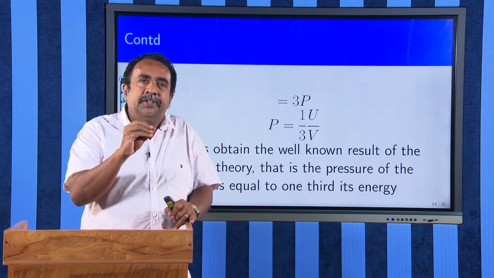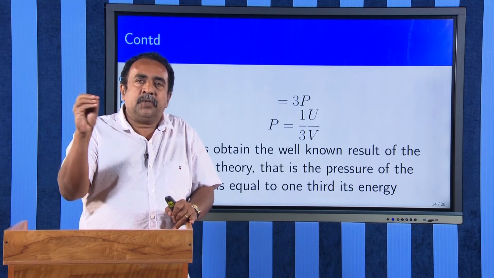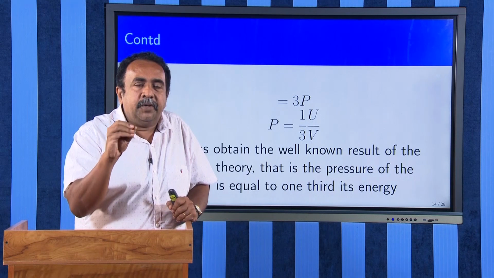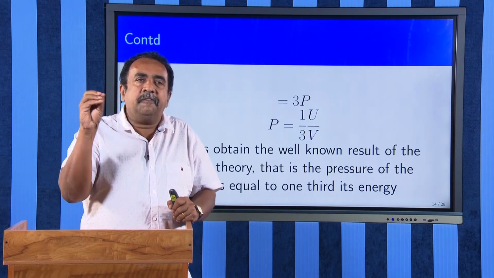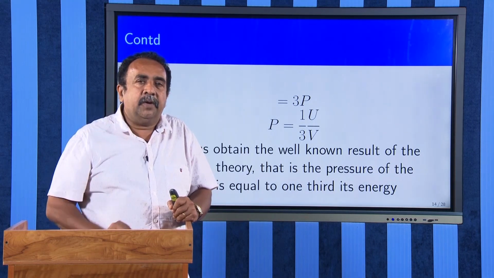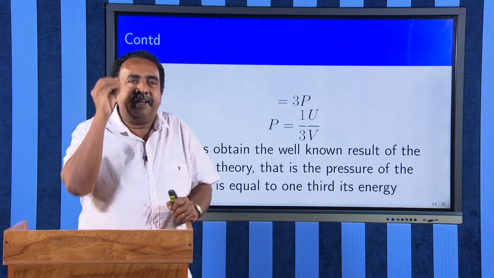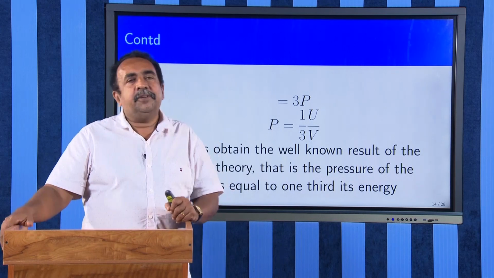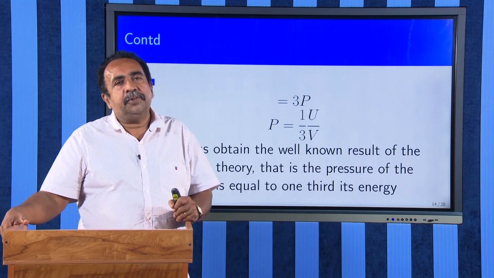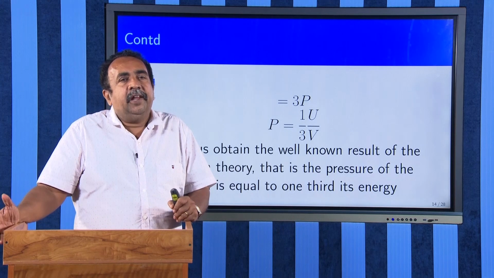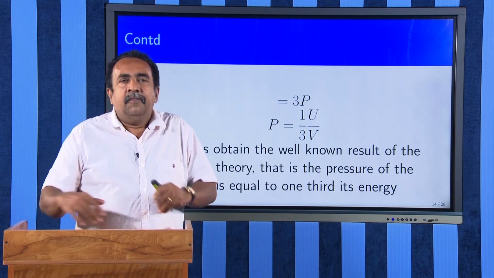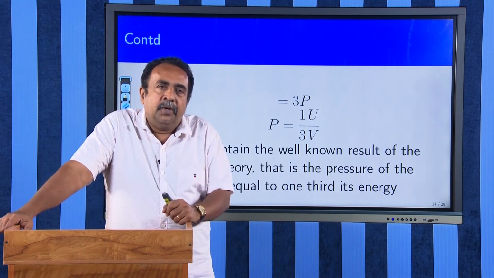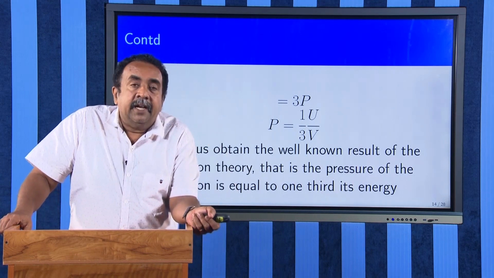If the relativistic energy E is equal to root of p square c square plus m0 square c raised to 4, and you take m0 equal to 0, it becomes root of p square c square. Taking the plus sign only, E is equal to pc, and that is actually equal to h nu. Therefore, photon is basically a relativistic massless particle. For all relativistic massless particles, the pressure will always be 1 by 3 times the energy density.